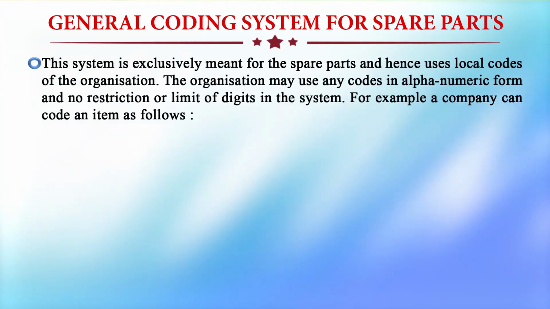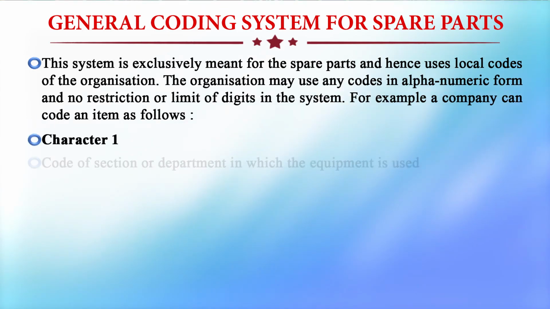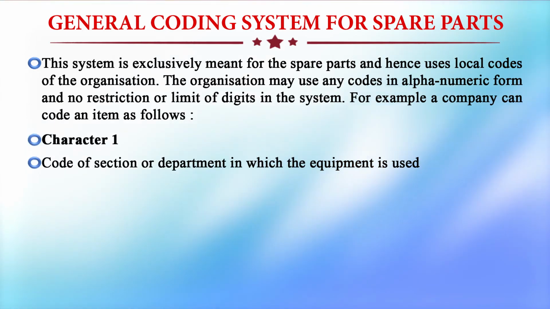Then the general coding system for spare parts. This system is exclusively meant for spare parts and hence uses local codes of the organization. The organization may use any codes in alphanumeric form, with no restrictions or limitations on digits in the system. For example, a company can code an item as follows: character 1, code of the section or department in which the equipment is used. These are simple codification systems.